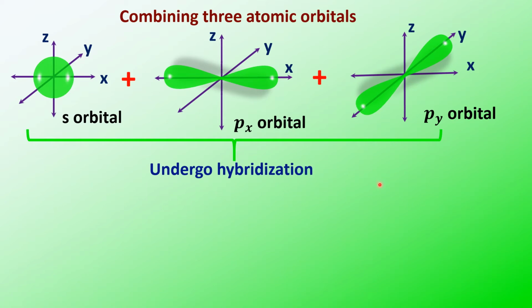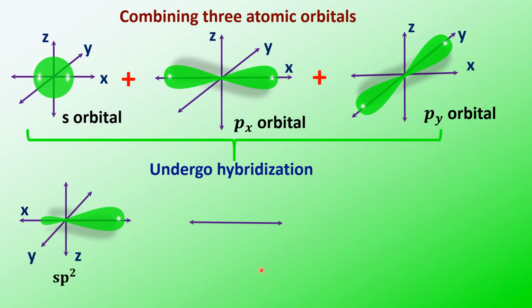This is one of the hybrid orbitals, an sp2 hybrid orbital. Another one, x-axis, y-axis, z-axis. See, this is another sp2 hybrid orbital.